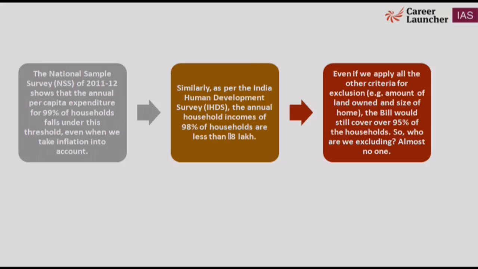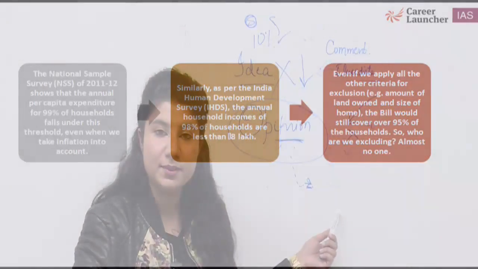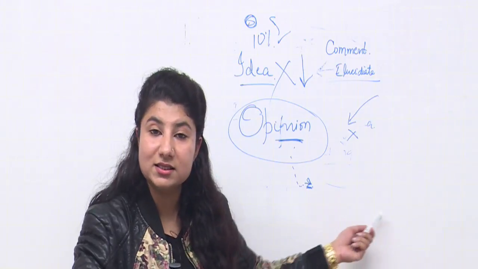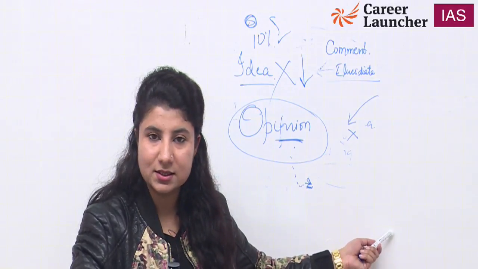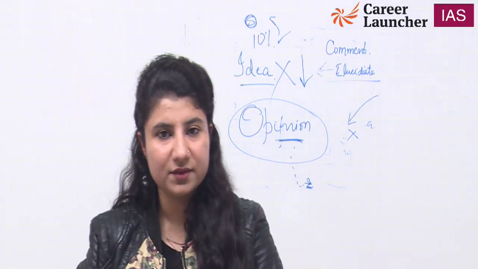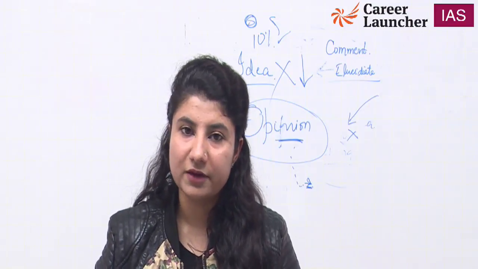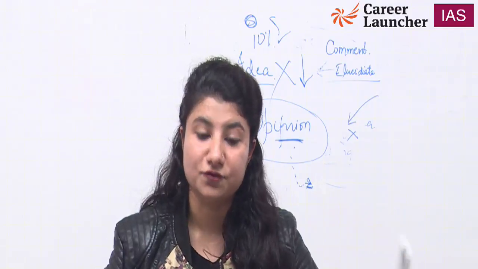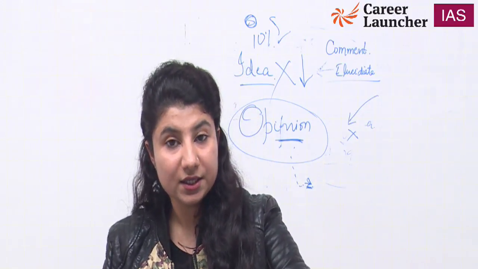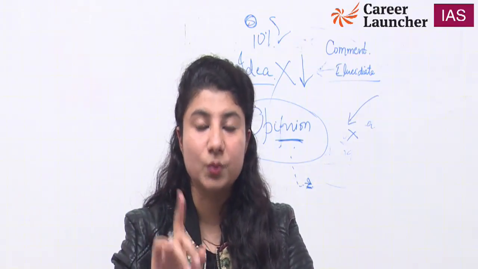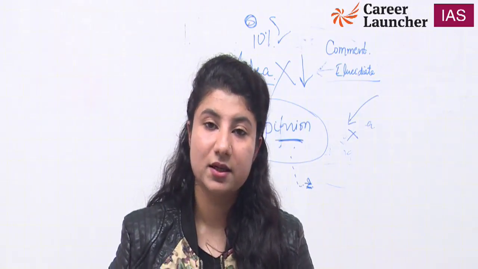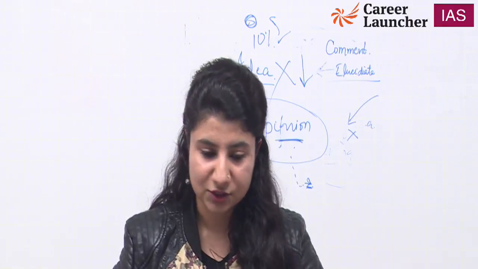Almost no one. Why are you providing this 10% quota for helping the people who are not economically sound? Correct? So if this is the situation that we have discussed, then nobody is out of it. Everybody is under the ambit, then the purpose itself is getting defeated. This is one opinion. Another opinion can come. I have come up with one opinion today. Then we'll be discussing the opinions one by one in the coming sessions.